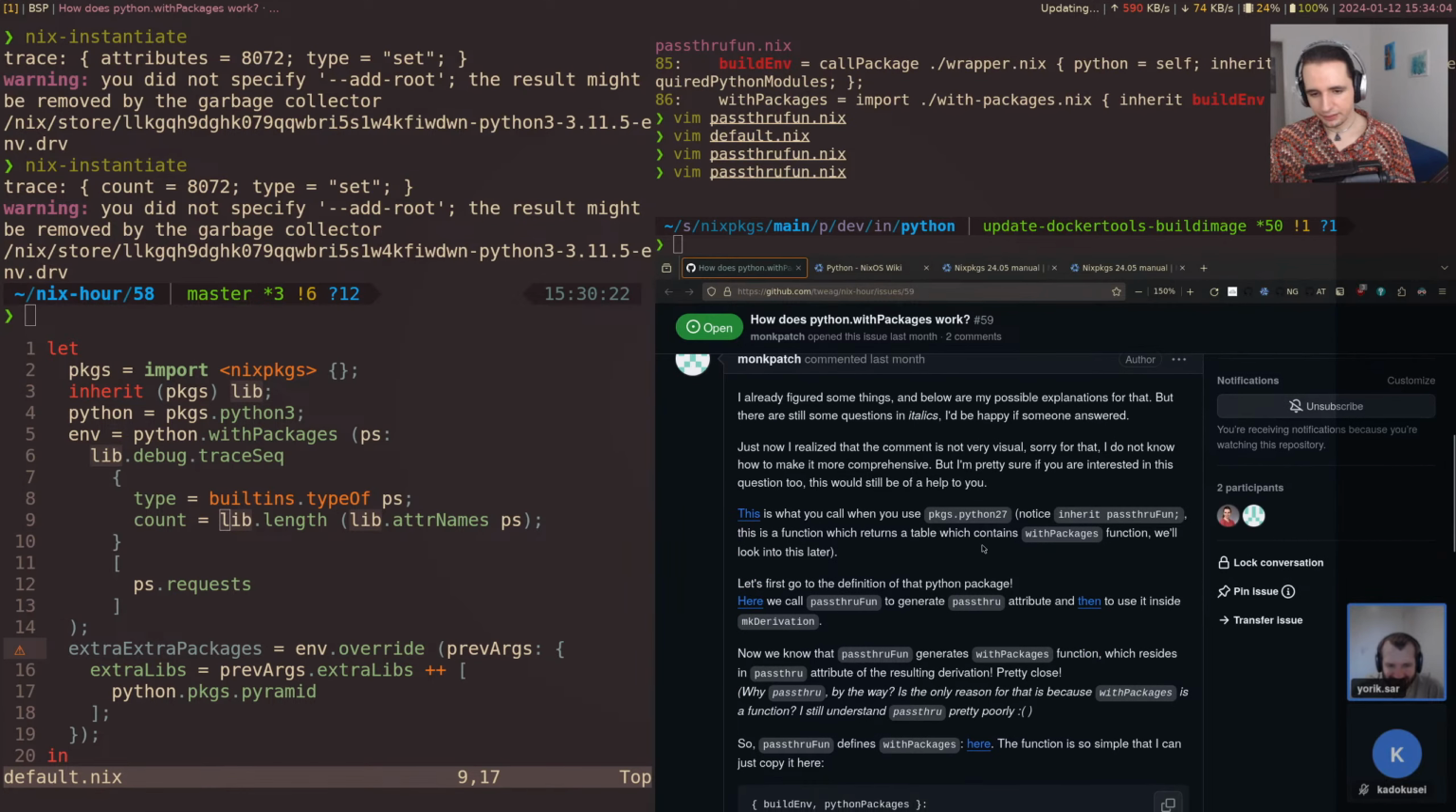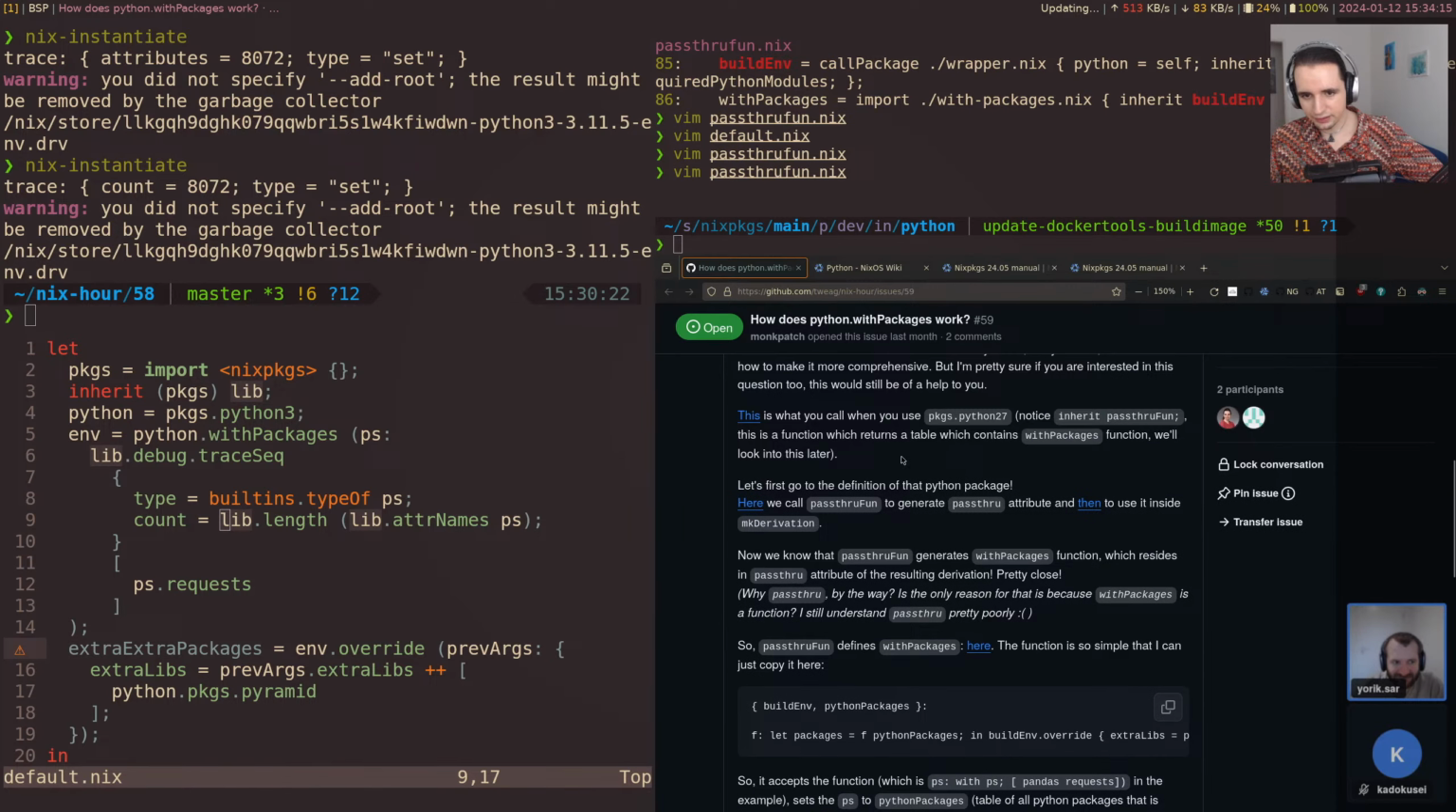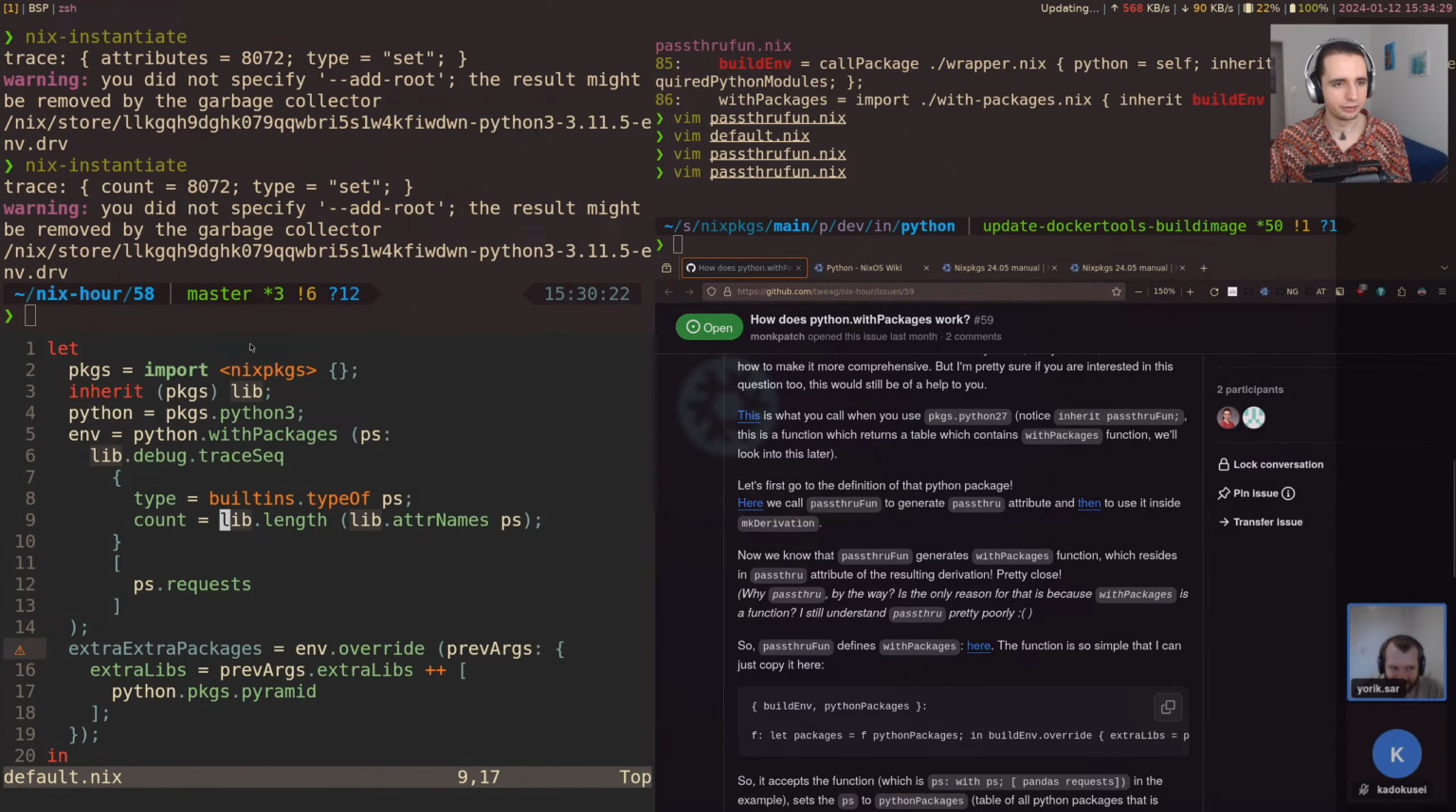So there's a lot of text here, but there are some questions in italic here. You can read this as well if you're interested, but let's jump to just this here. Why pass through, by the way, is the only reason for that is because with packages is a function. I still understand pass through pretty poorly.